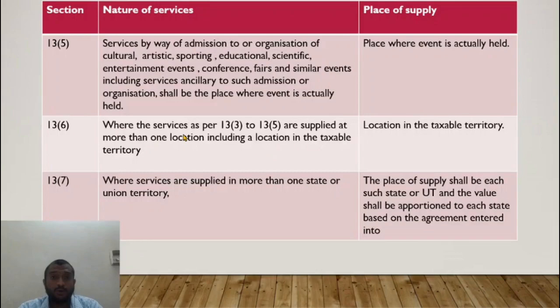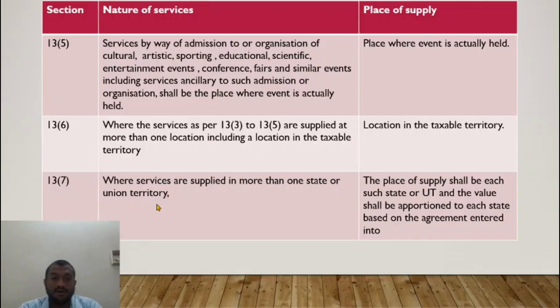Now the place of supply is crucial. Here, the event management company is providing service in 3 countries, where one of them is a taxable territory. So the entire bill raised by the Indian event management company on Tom Cruise would be subject to tax in India because of this clause. See, what he says is, if it is being provided at multiple locations where at least one location is in India, then the entire value is subject to tax. The entire bill raised on Tom Cruise is subject to tax in India. That is unfortunate, and it might lead to double taxation, but that is the law.